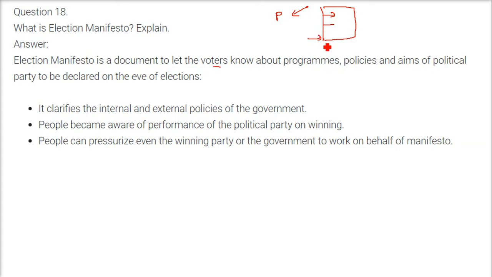If they win, what will happen? They will fulfill whatever they have given in the manifesto. So it clarifies the internal and external policies of the government. People become aware of the performance of the political party on winning, that if they win, they are going to do this and that. People can pressurize even the winning party or the government to work on behalf of their manifesto. If the party wins and they are not fulfilling their manifesto, people will get annoyed and they will not vote for them the next time.